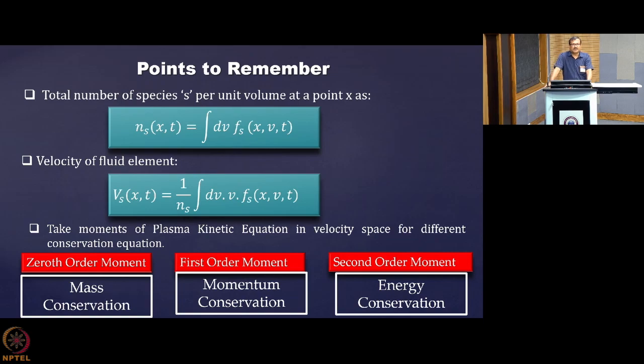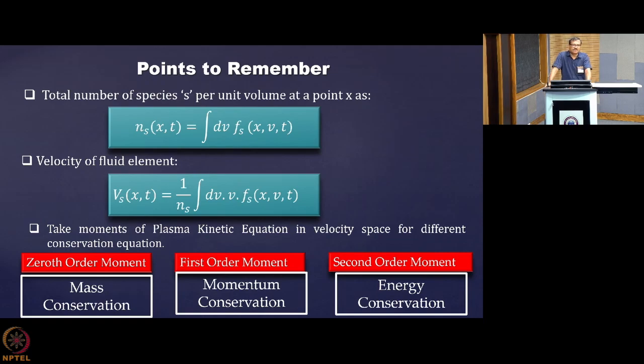The point we must remember to study this fluid model is that the total number of species S per unit volume at some point x is calculated as n(x,t), equal to the integration over velocity space of the distribution function. And the velocity of the fluid element is defined as Vs(x,t) equal to 1 by ns, that ns you just got in the upper expression, times the integration of the distribution function multiplied by velocity over the velocity space.